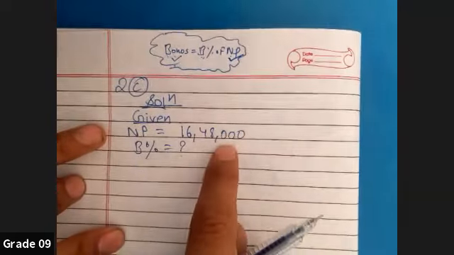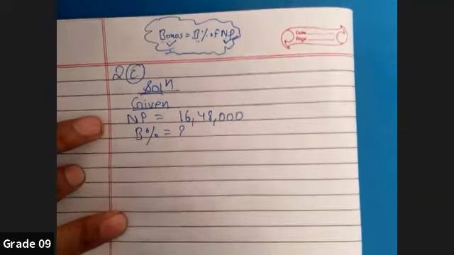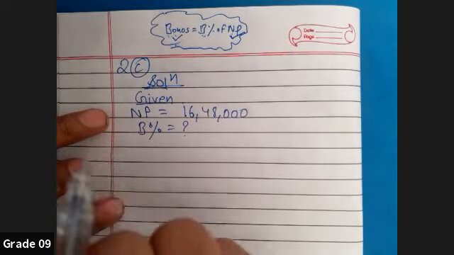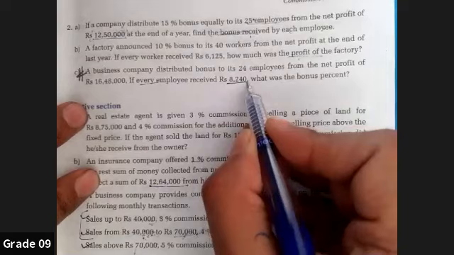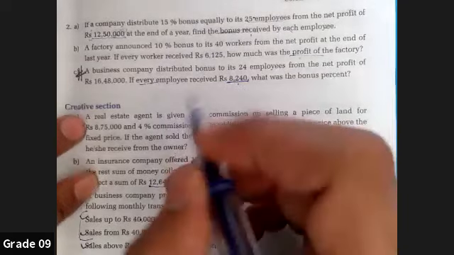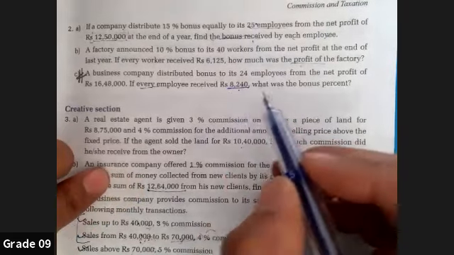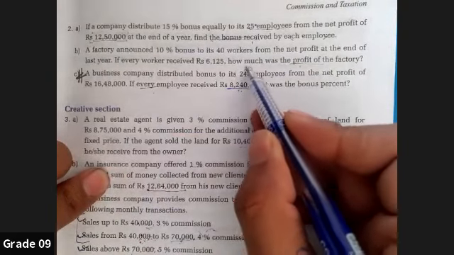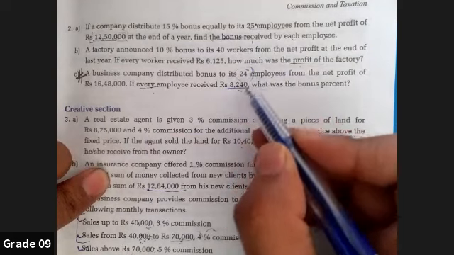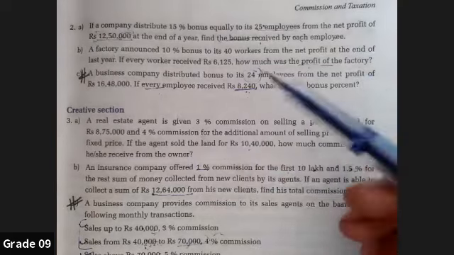But NP is directly given. If I observe the question, bonus is directly not given. But you have to get your logic: how to get the bonus? If I go back to the question, every employee received 8240. This is the bonus amount, definitely, but this bonus is not enough to solve our question. Why? It is because this bonus is only for one employee, but here we are going to calculate the total bonus for 24 employees. We need the entire bonus amount, because as a company you have to think as an entire, not as an individual.